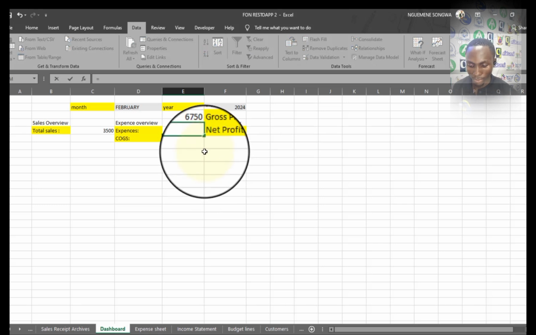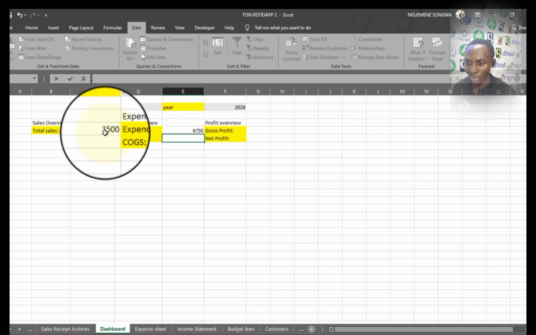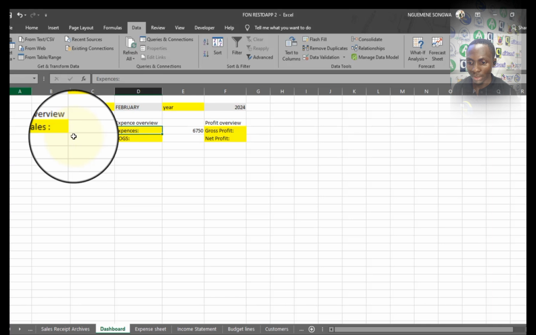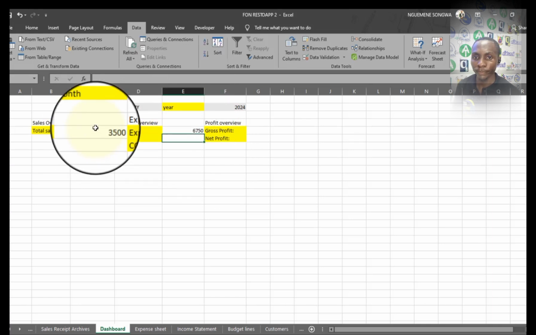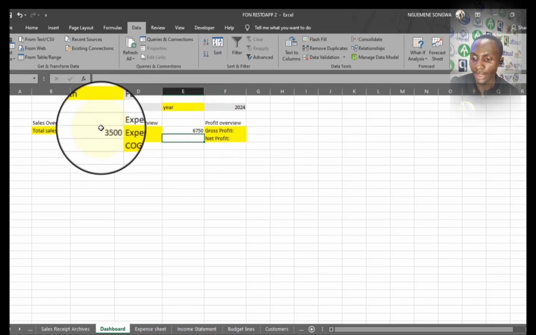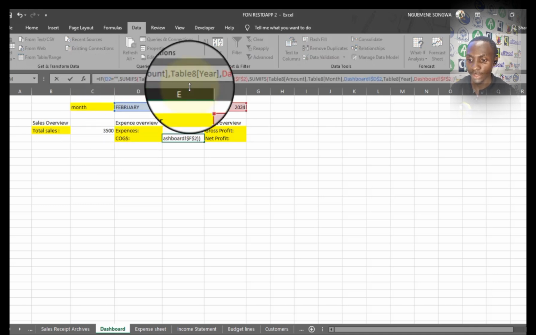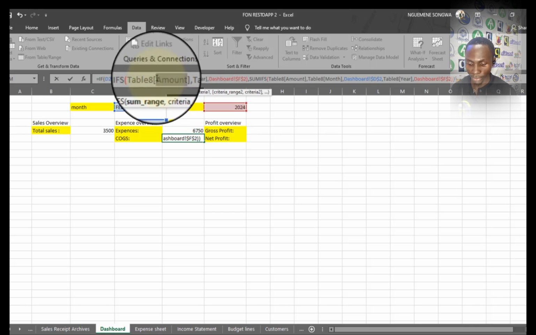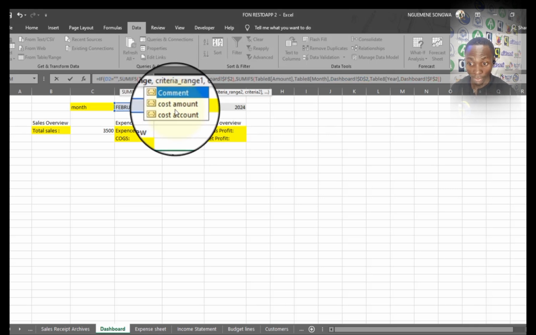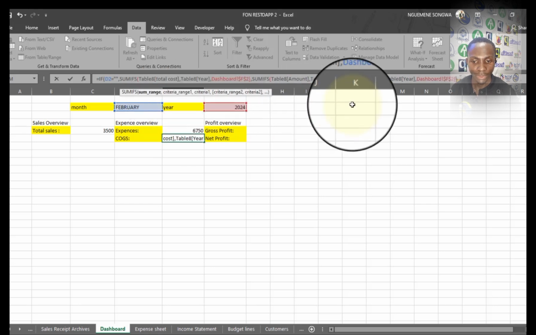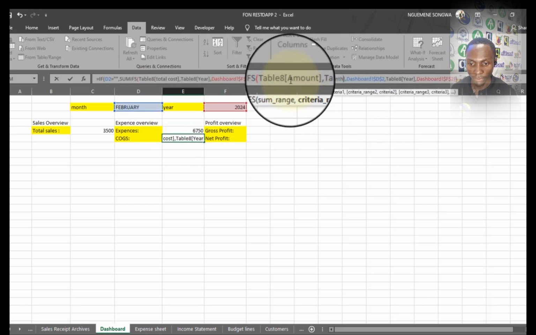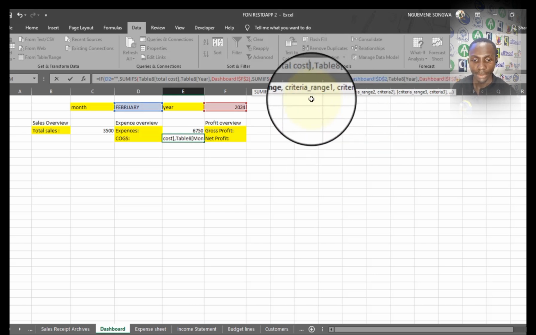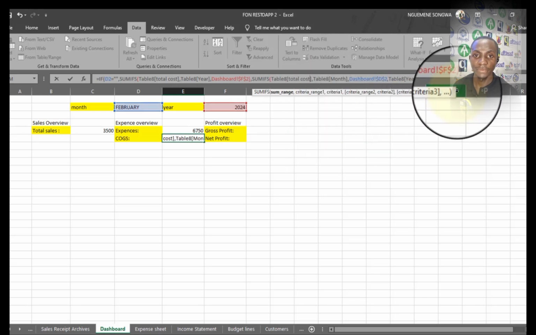So from here, I'll just use the very same function that I used. I can even just copy this function completely. I can copy these, come at the level of, since they are in the same table, I can now come at the level of the cost of goods sold, and paste it there. Just that in terms of the amounts, I'm not going to be looking at amount. I'm going to be looking at the total cost. In terms of amount, I'm going to remove amount and put only total cost. Also because I'm using a table, it makes it actually very easy.